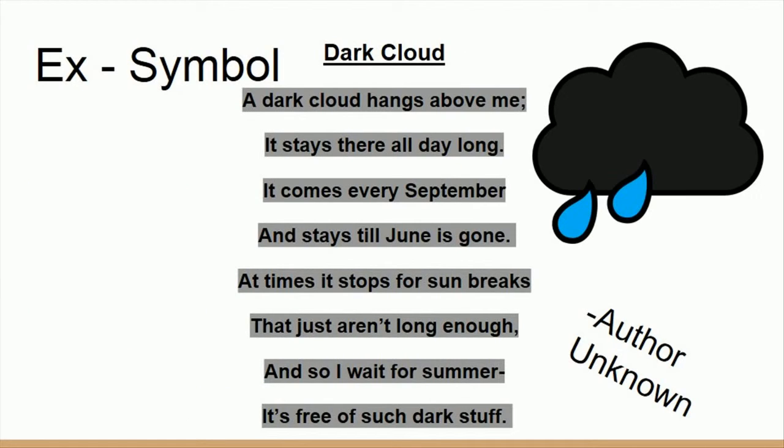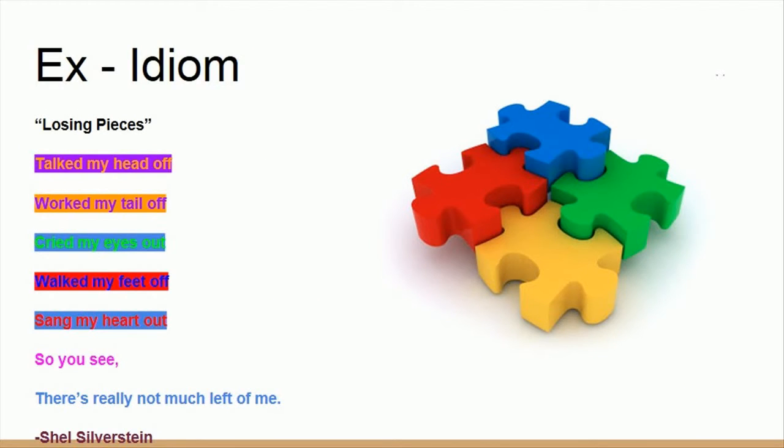A symbol is a word or words standing for certain meanings. The whole poem fits this device because it is symbolizing maybe a bad day or something along the lines of that. An idiom is an expression that doesn't exactly mean what it says. The highlighted parts are the examples because you can't really talk off your head or work off your tail, etc.